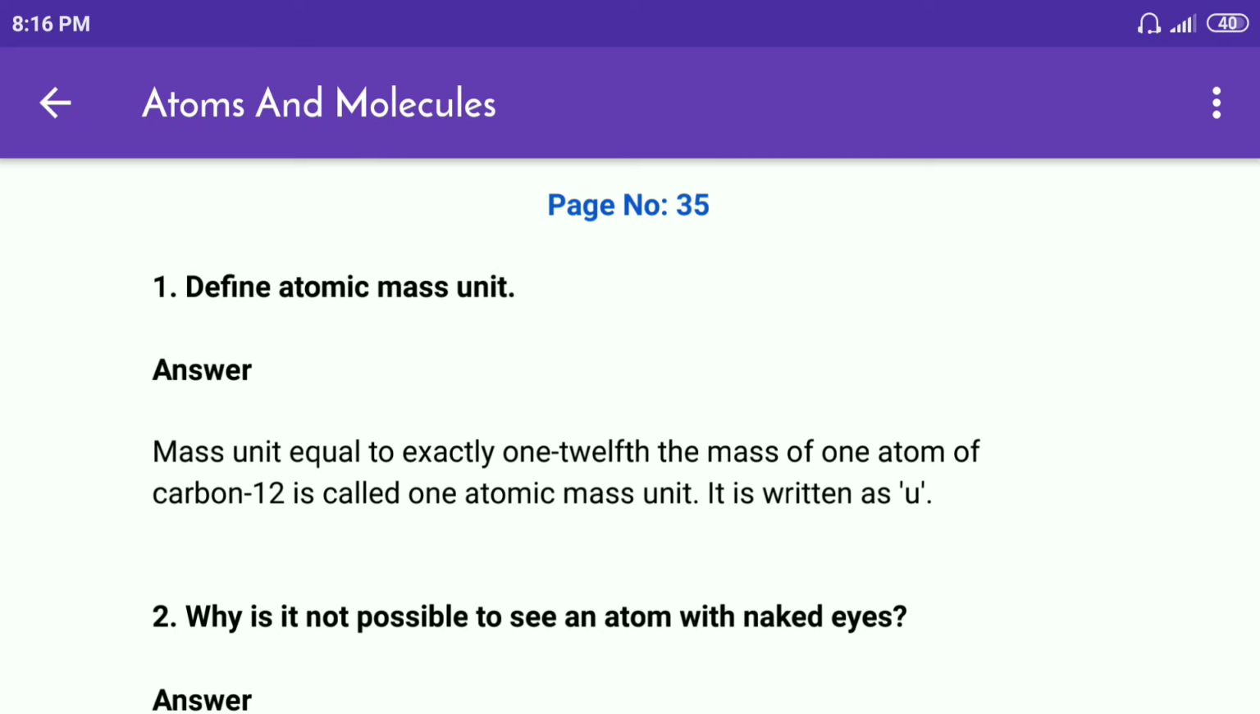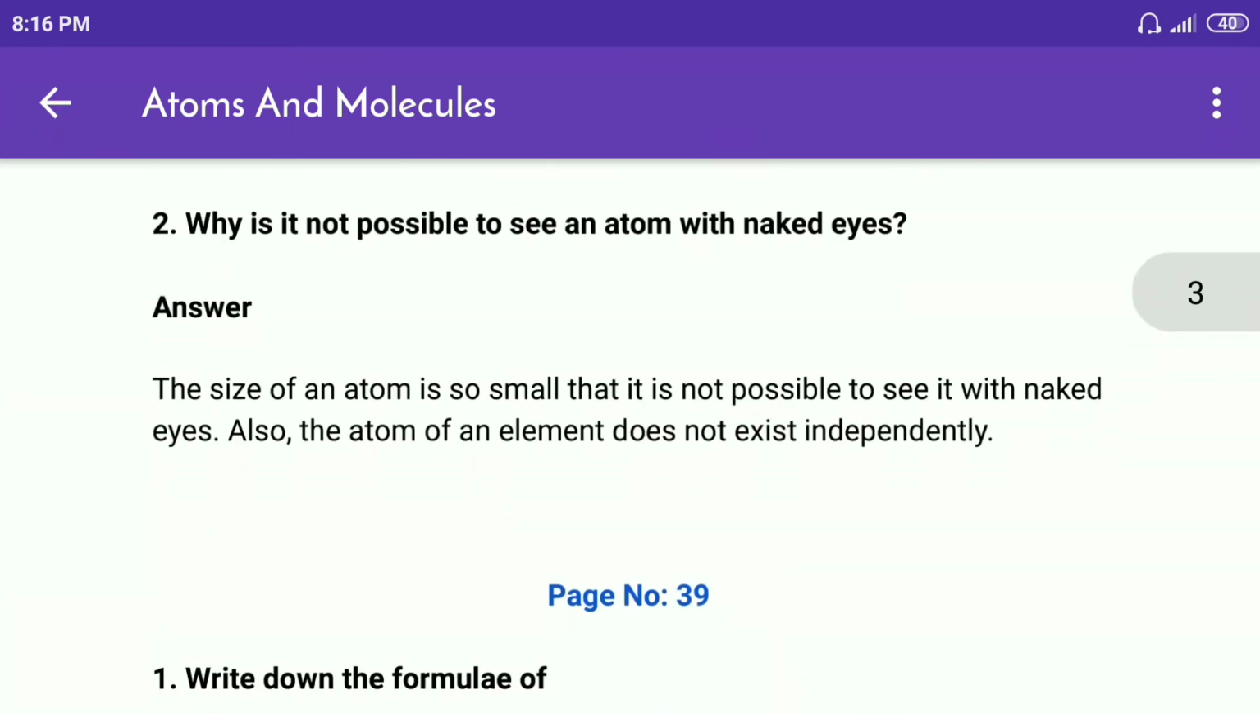Second question. Why is it not possible to see an atom with naked eyes? Answer. The size of an atom is so small that it is not possible to see it with naked eyes. Also, the atoms of most elements do not exist independently.